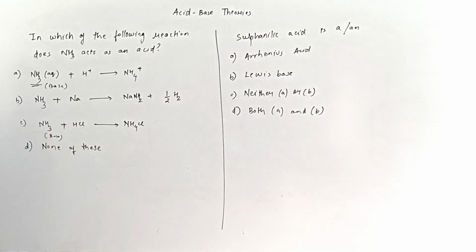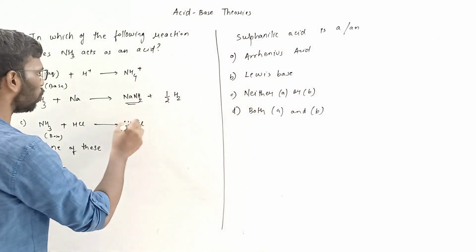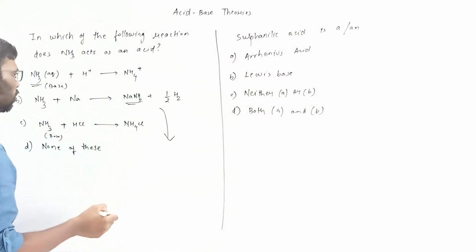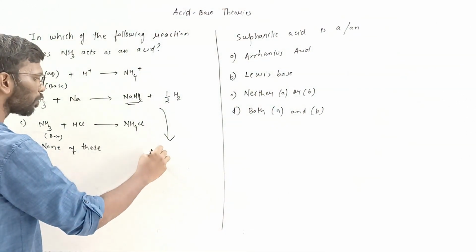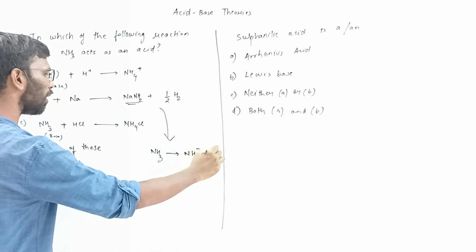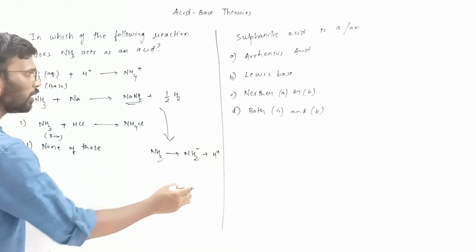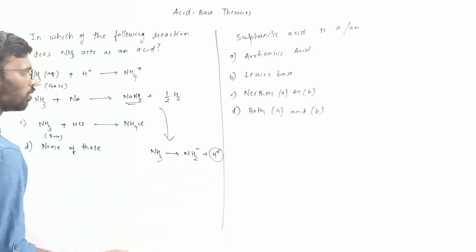Now the remaining reaction: NH3 reacts with sodium to form NaNH2 and H2. If you look into the mechanism, NH3 must first have formed NH2 minus and H plus. It has given away its hydrogen, isn't it?